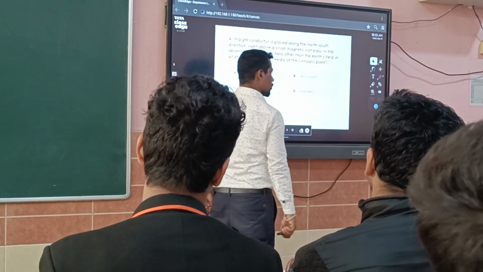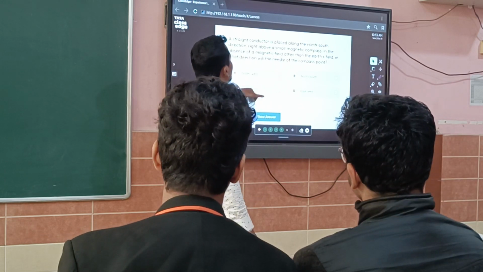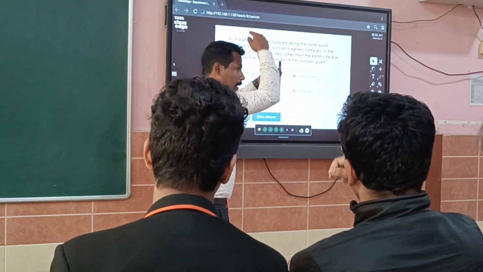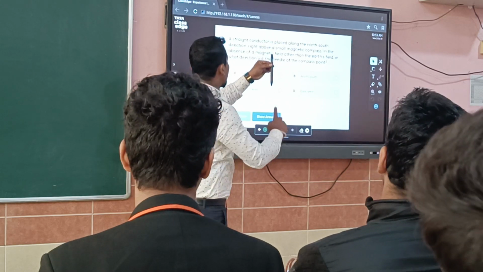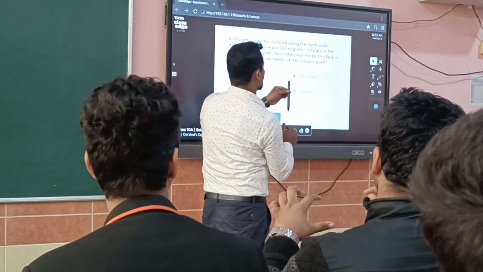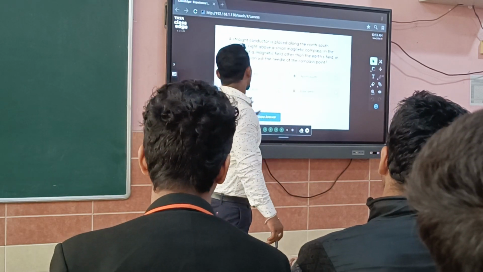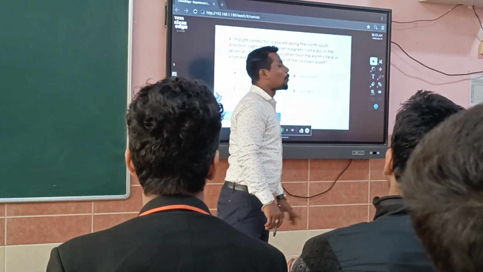Question number 5. A straight conductor is placed along the north-south direction, right above the small magnetic compass. In the absence of any magnetic field other than Earth's field, what direction will the needle of the compass point?